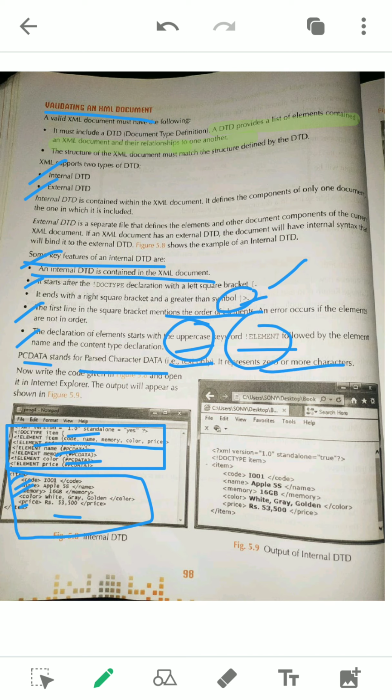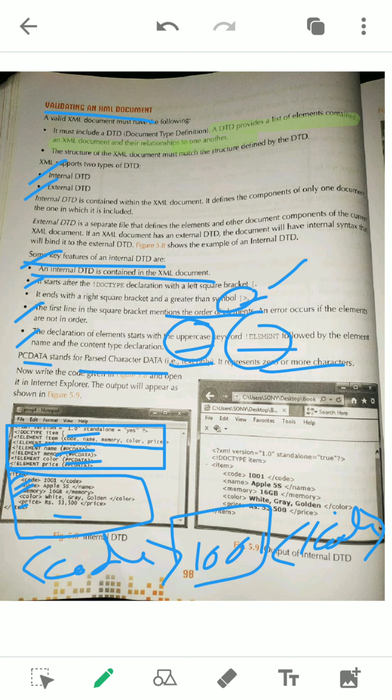Here we are writing, say, code, one code given as 1001, and code is closed. This is the content, and the whole part is known as the element. This content will be parsed, it will be checked.